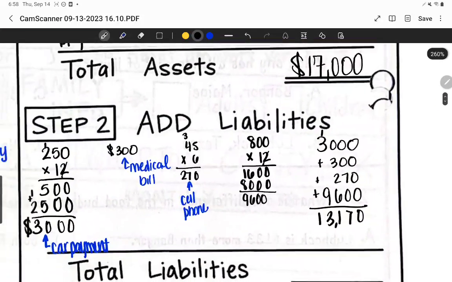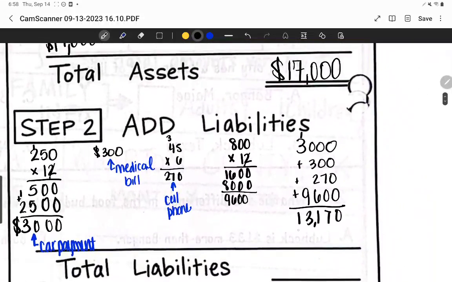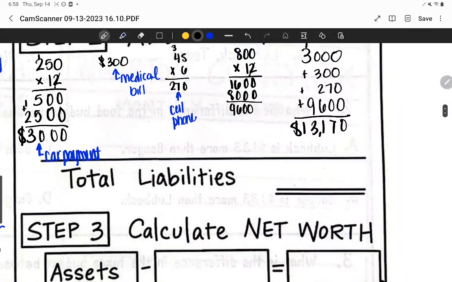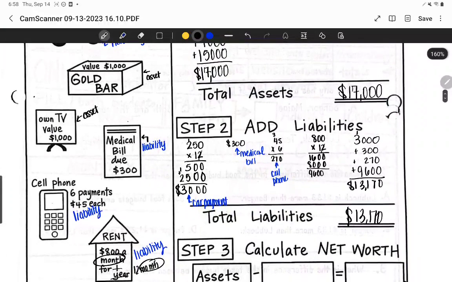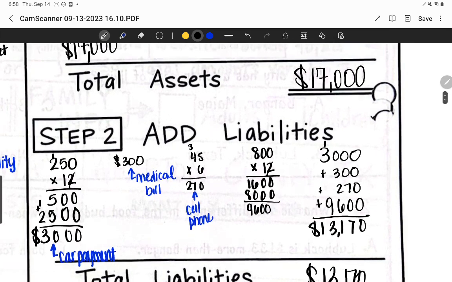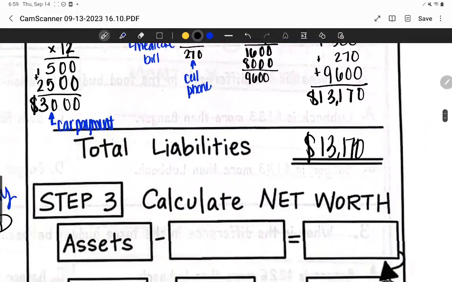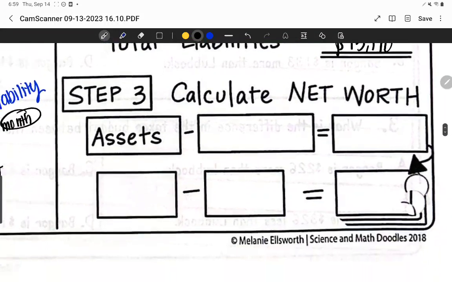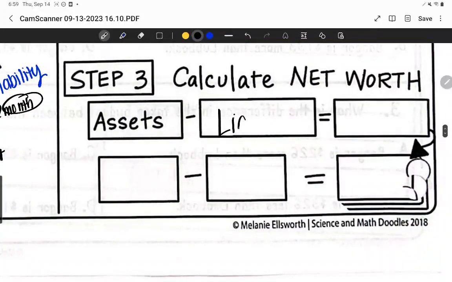Okay, so now what we're going to do is we're going to write down our total liabilities, which is $13,170. Now, your assets add to your net worth. Your liabilities take away from your net worth. So what that means is that we are going to subtract our liability from our assets to figure out what our net worth is. Here, let me write this formula down, sorry. So you have assets minus liabilities equals net worth.